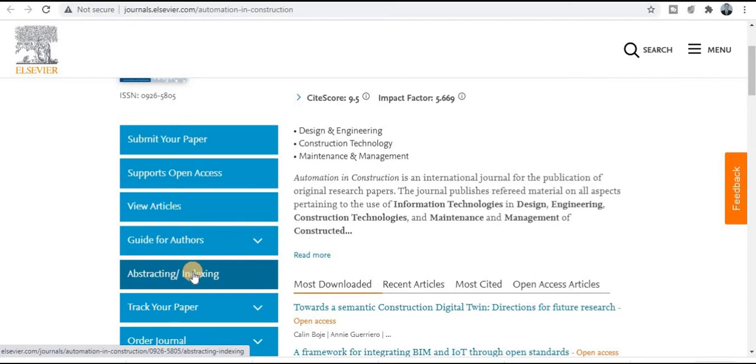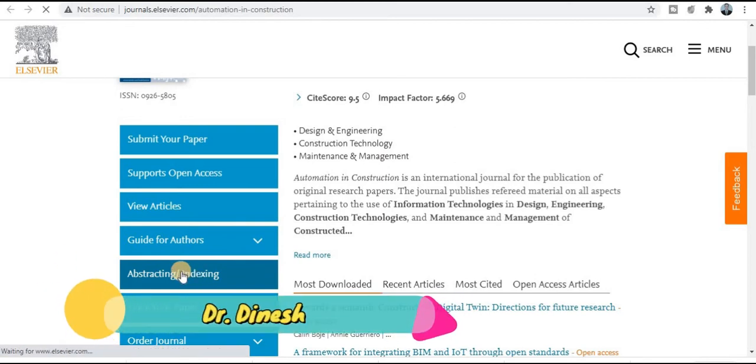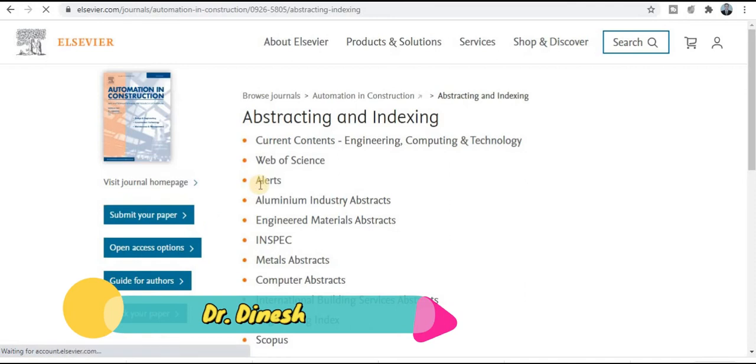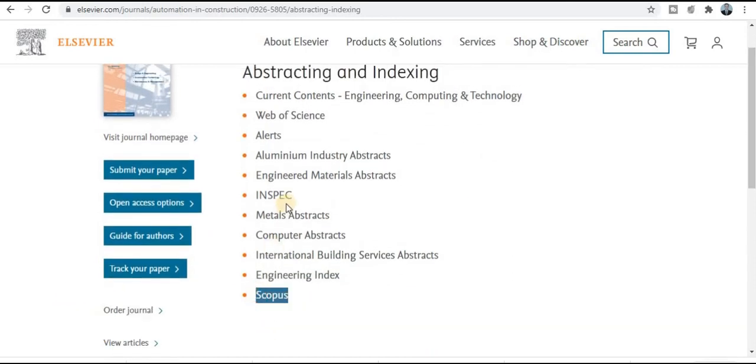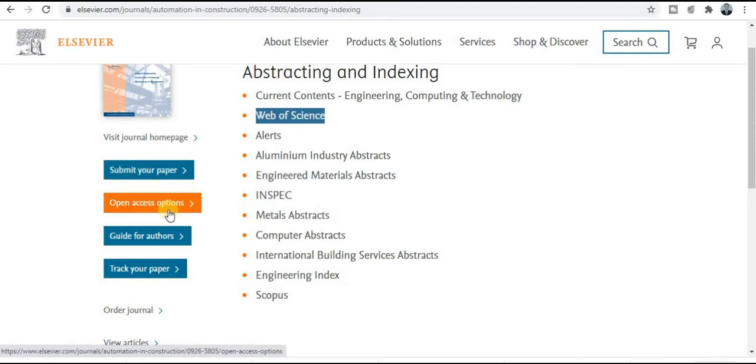How will we check the indexing of this journal? Just click on the abstract indexing part, and it will redirect to the indexing and abstracting page. See very carefully here, you will see very rich indexing. You can see the Scopus index category, Web of Science, and many more. If you want to submit your research paper, just use this tab, so you can submit easily. And if you want the publication fees, just click on open access and guide for authors. You will have all the guidelines to prepare your research paper and articles, so accordingly you can read and prepare your research paper.